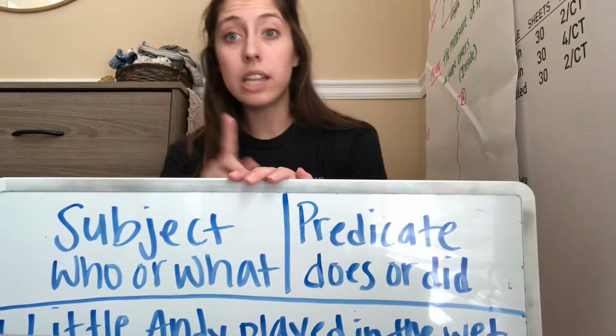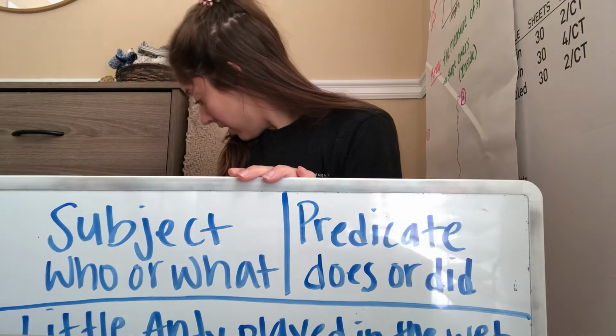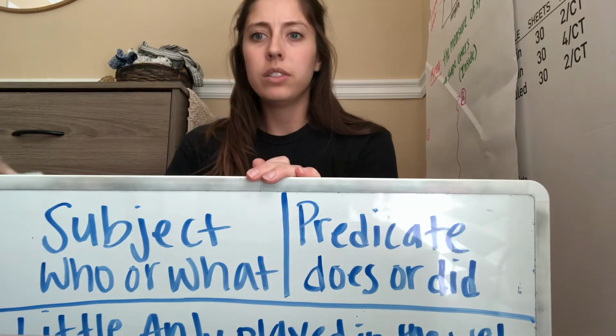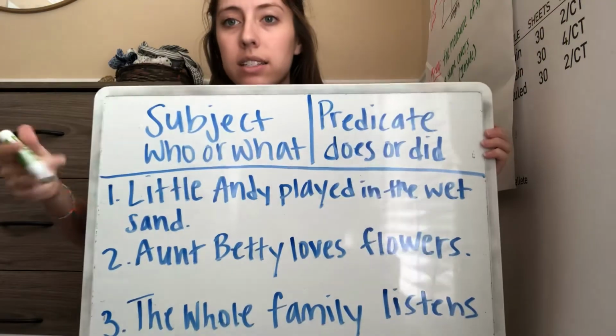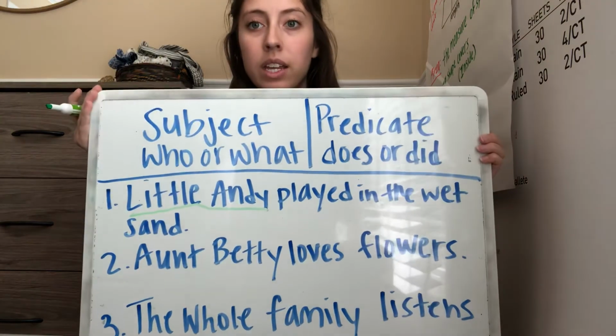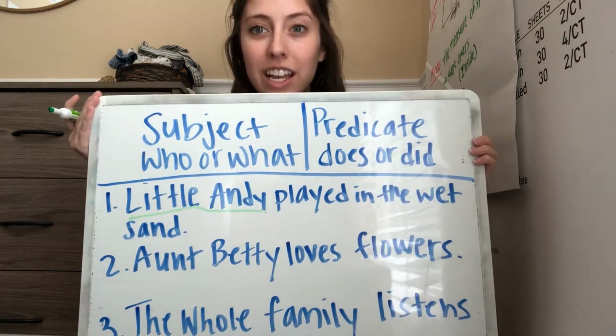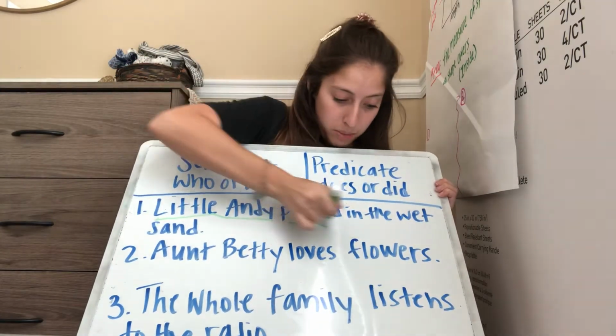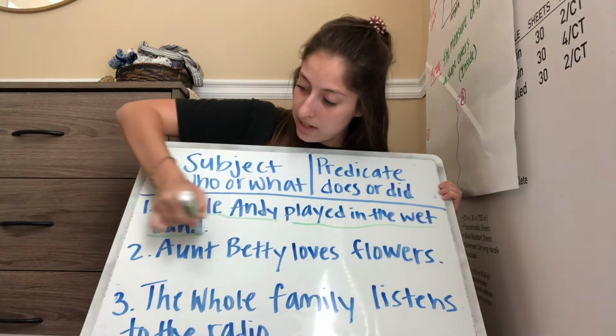Our first sentence says that little Andy played in the wet sand. So underline the subject once. I have to think, okay, who is the sentence about? The who in the sentence is little Andy. Now, what is little Andy doing? He played in the wet sand.